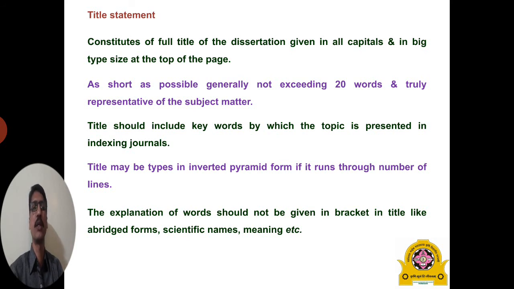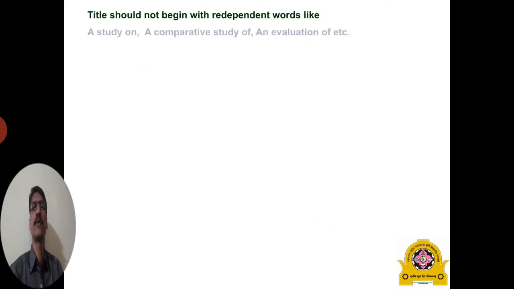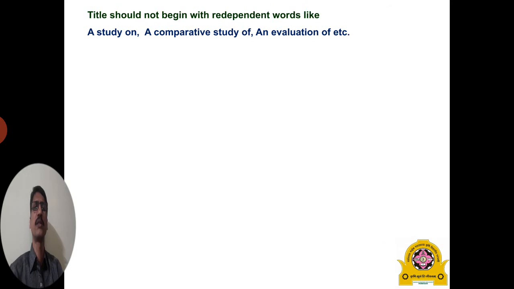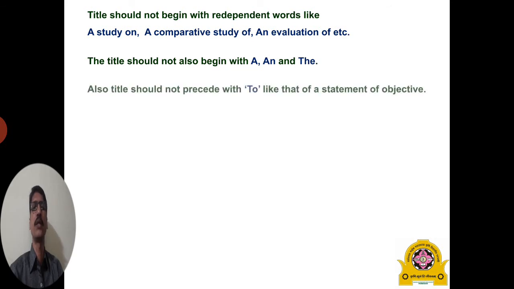Then scientific names and meaning. The next point related to the title statement: the title should not begin with redundant words, for example, a study on, a comparative study of, an evaluation of. The title should not begin with A or other articles. The title should not start with the word to, like an objective.